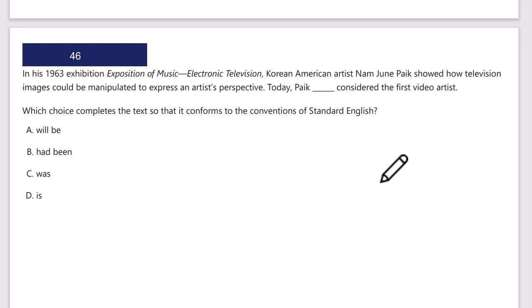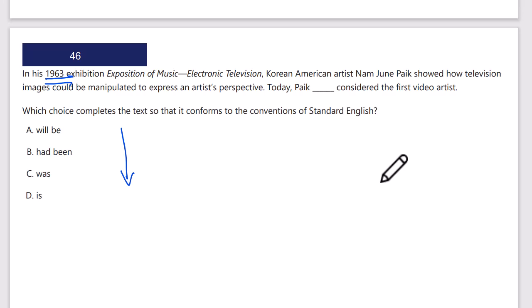Okay, so wait, quick, let's check. I've got a verb issue. I know it's grammar. Will be, had been, was, and is. Okay, so it's definitely going to be a tense issue here. It is 63, so we're past tense.